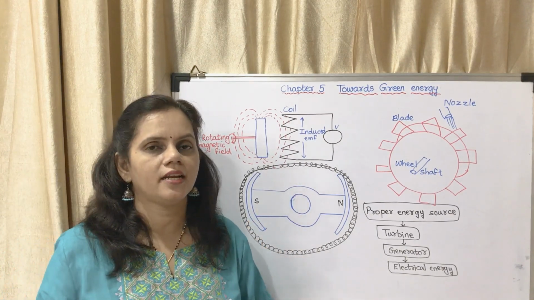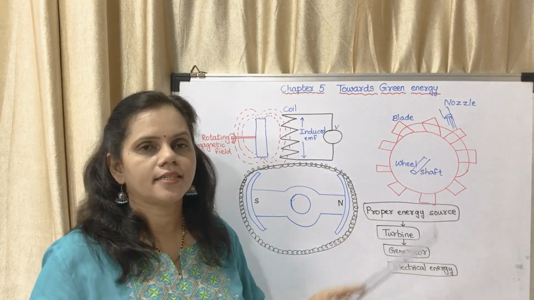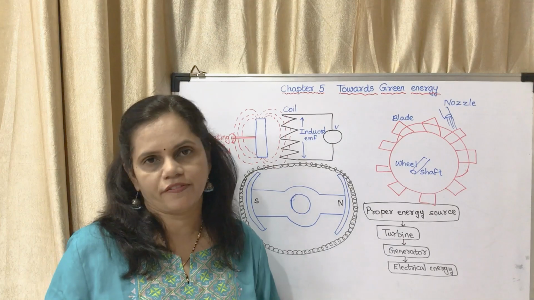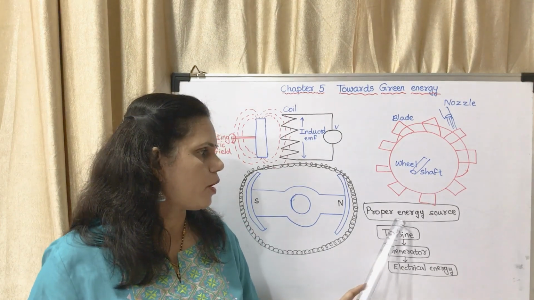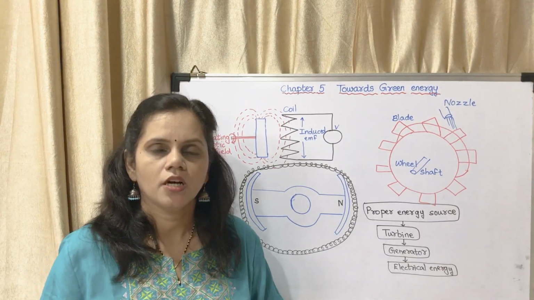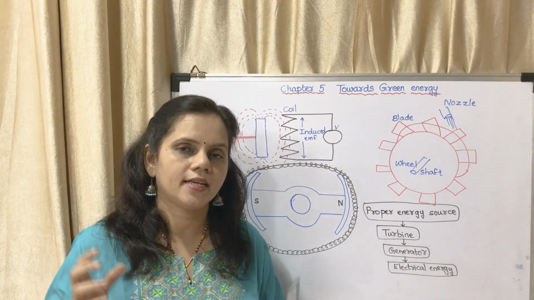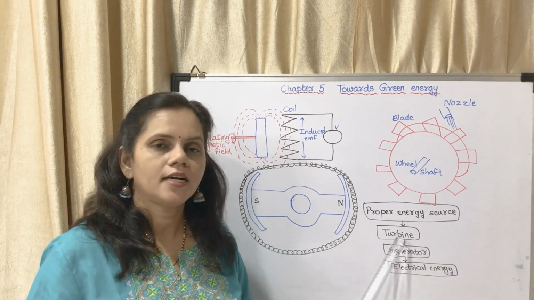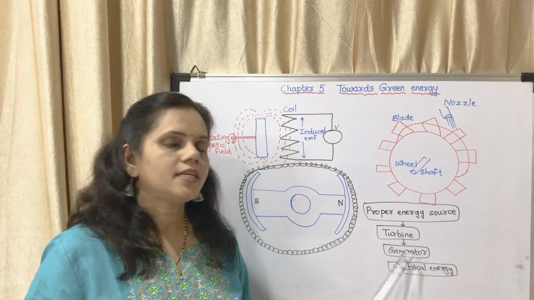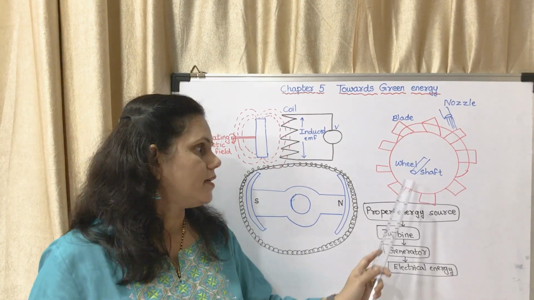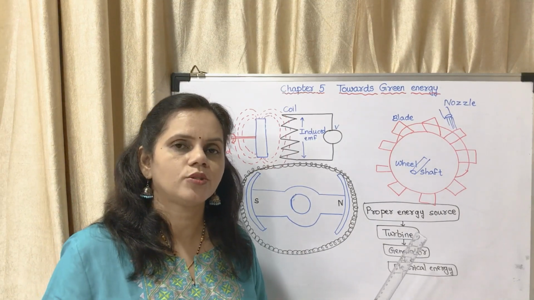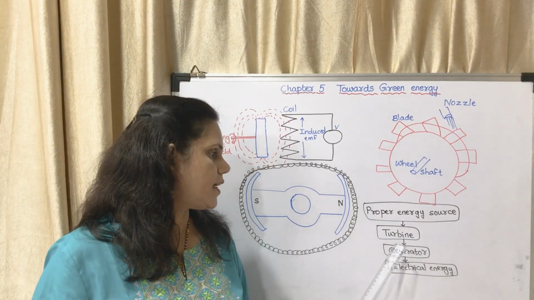So basically, what is the thing? There is a turbine. The turbine has to be moved from some source of energy. So there is a proper energy source. That proper energy source is used to turn the turbine. The turbine turns the generator. The turbine is connected to the generator and the generator will move.